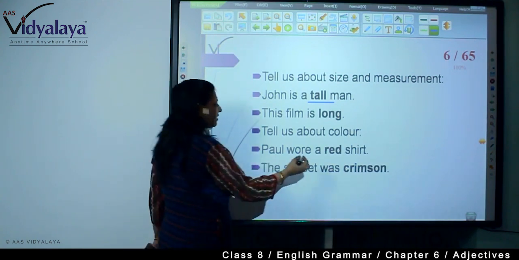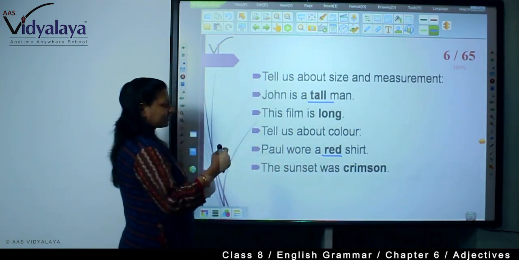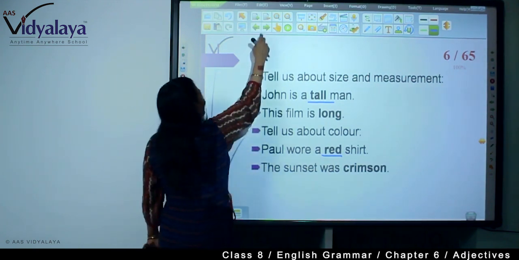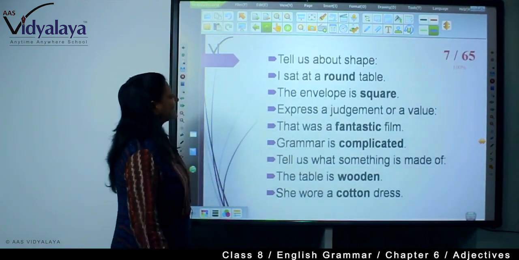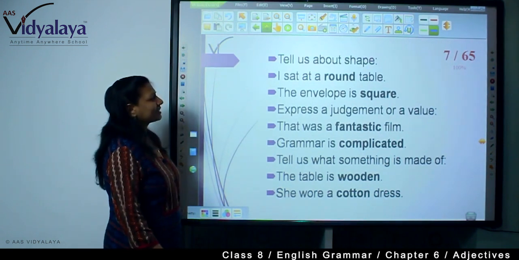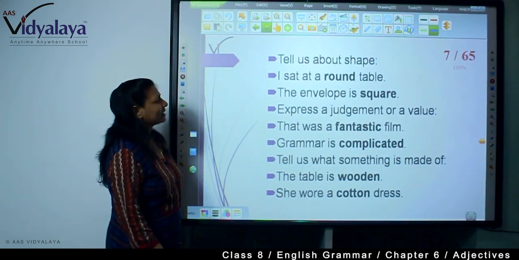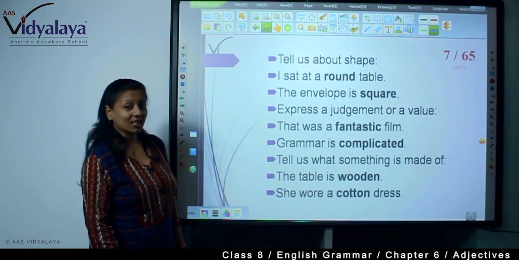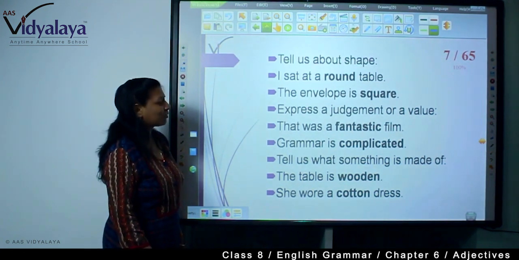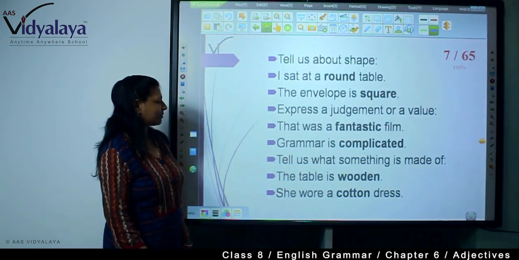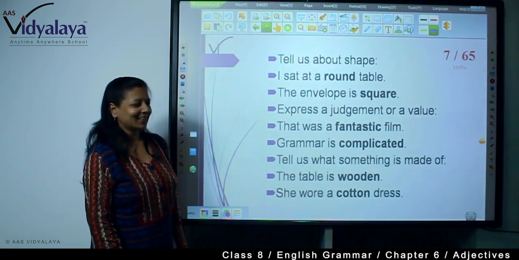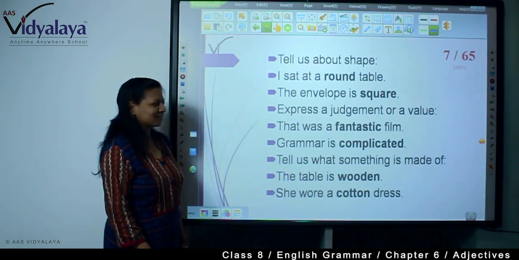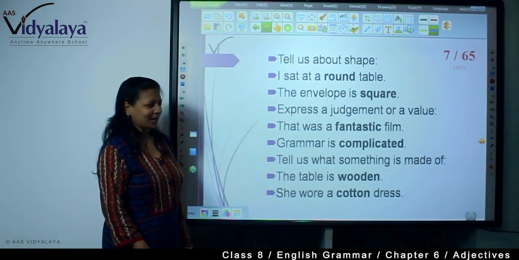Now, a red shirt. Now what is it qualifying? Red, it's a color. Tell us about shape. I sat at a round table. The envelope is square. Now, express a judgment or a value. That was a fantastic film. Grammar is complicated. Is it? No. English grammar is not complicated because I think you are learning from me.